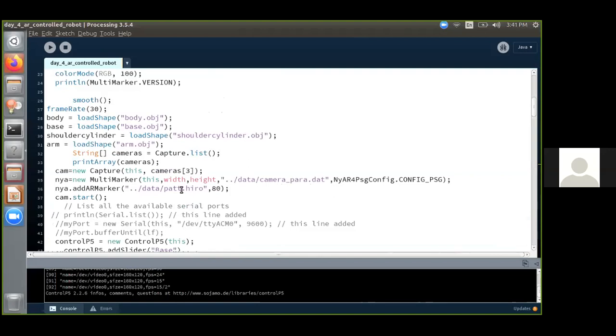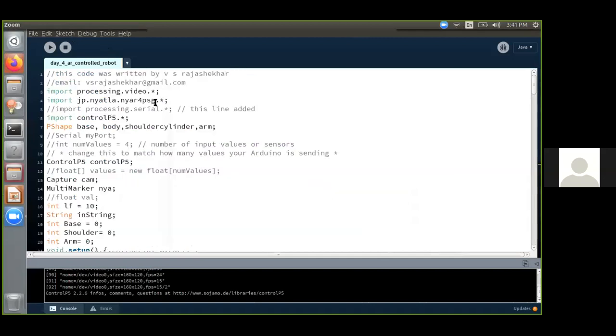You have to convert it online, put it in the data file, and give the proper name over here. You have to download this library for this augmented reality.